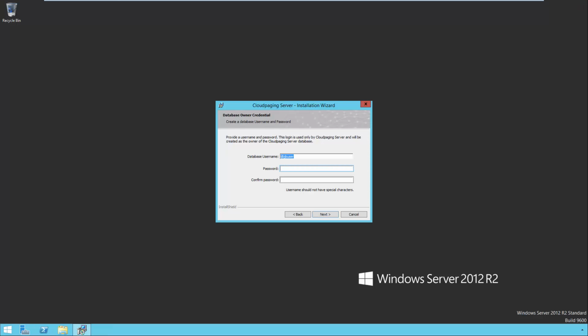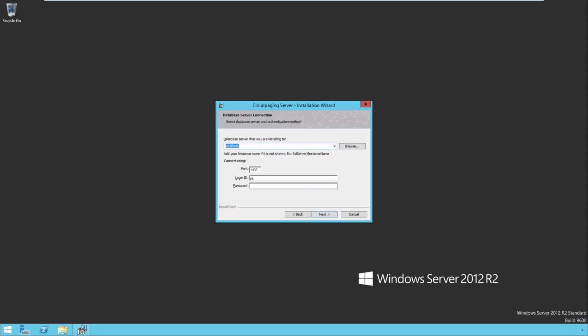The DBJB user will be created during this step. Specify a password for this user and click Next. Type in the default SA password of !it.